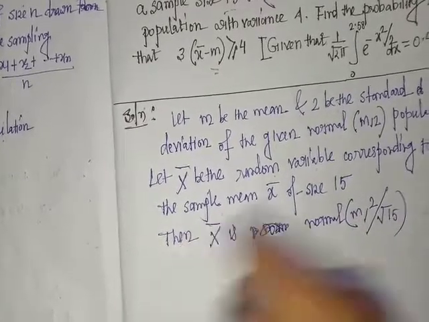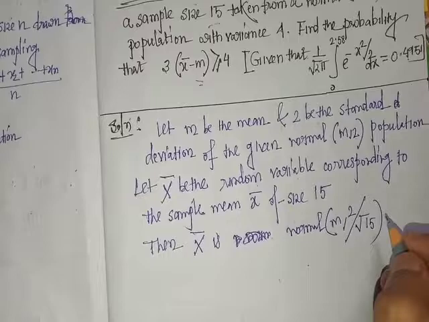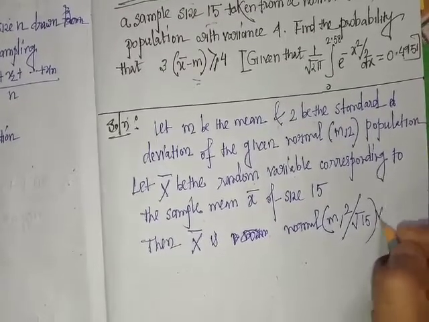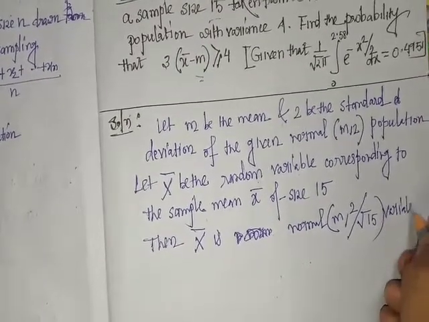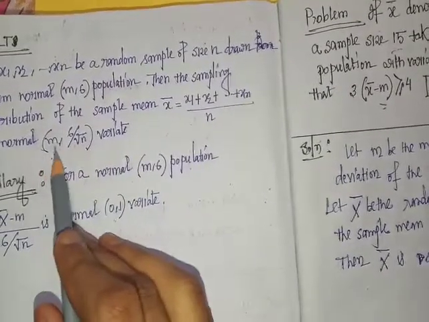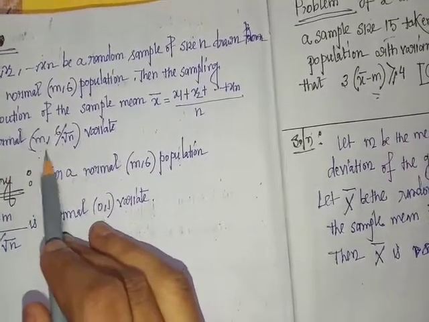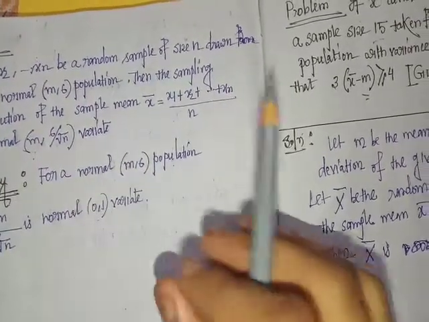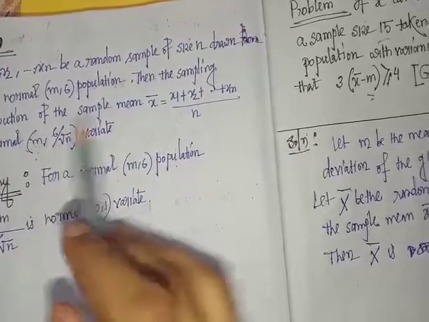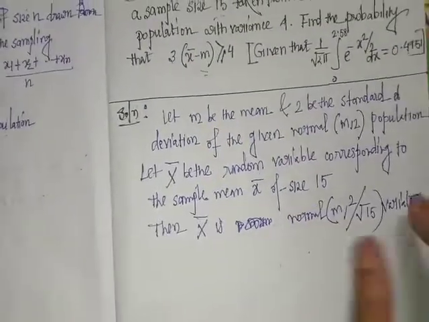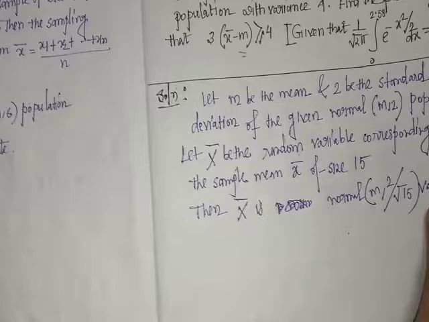So x bar is a normal (m, 2 by root over 15) variate. Okay. So here x bar is a normal (m, sigma by root over n) variate, where sigma is 2 and n is 15, so x bar is an (m, 2 by root 15) variate. Okay.